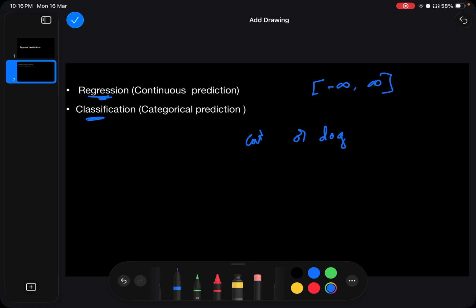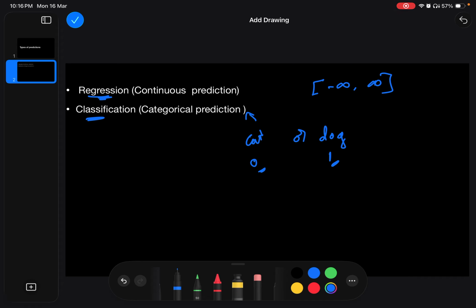Let's say cat will be 0 and dog will be 1. So the output of a specific model, which is trained to predict whether the given image is a cat or a dog, will always be 0 or 1. There is no other output for this model, because it's trained only to predict whether the image is a cat or a dog. So the output will be 0 or 1.